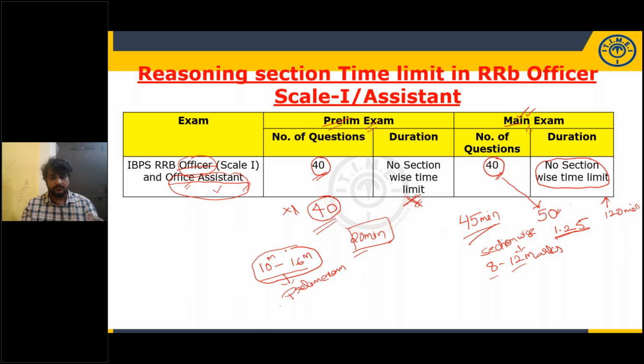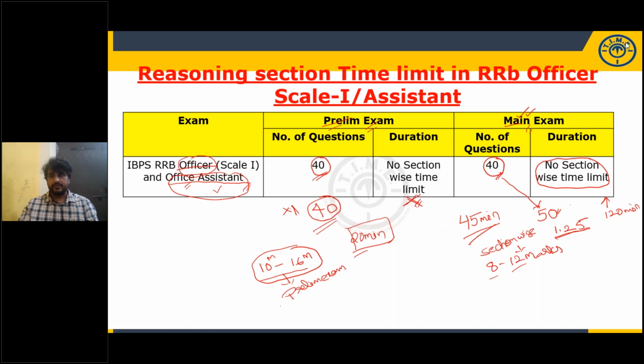If it comes to Karnataka, the cutoffs are a little bit less, 10 marks only. If it comes to Uttar Pradesh or AP, the section wise cutoffs are more. It depends upon the state and the number of vacancies in that particular state.